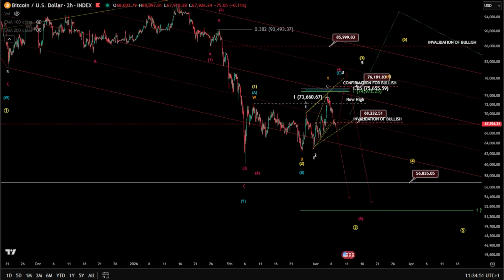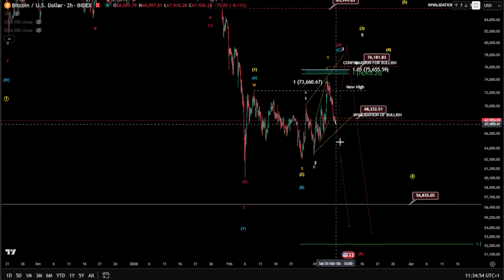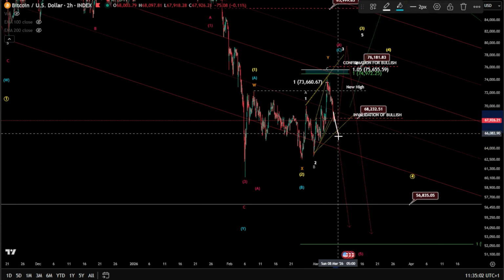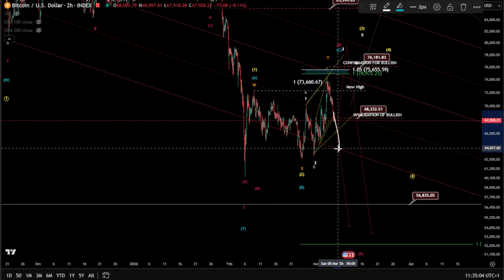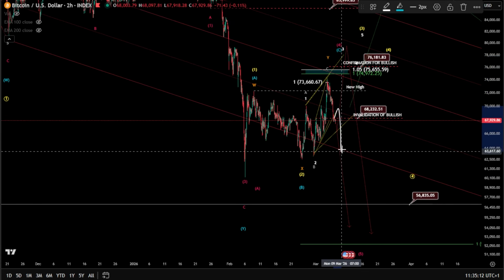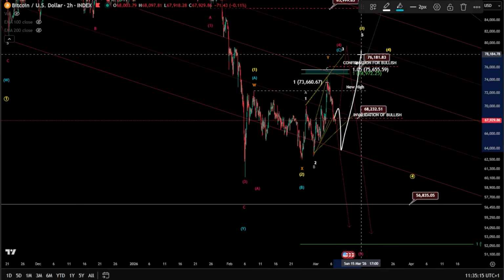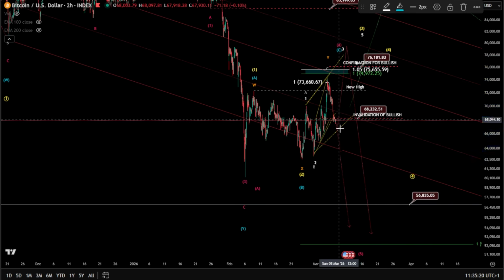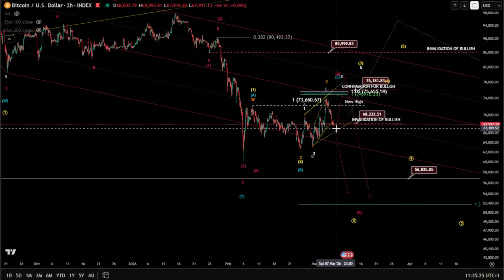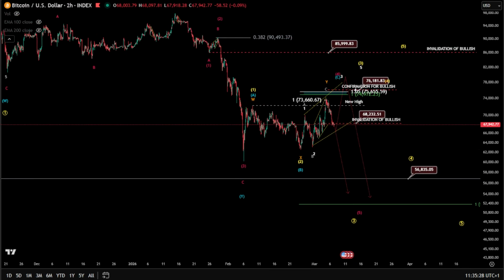So the highest probability right now is to continue the drop downward, but we still need a very clear and precise decision here. I'm afraid that price comes back to the base channel, gets some support again, and then pushes in the expanding diagonal that I was talking about. I'm afraid of this scenario, getting the zigzag here and then pushing in a wave 5 here, an expanding diagonal. Hopefully not, because this would be a very huge trap that we might get over there, guys. So we'll see what's going to happen.